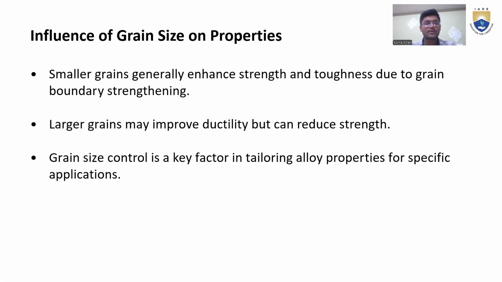And influence of grain size on properties. What is grain size and what is its influence on the properties of alloys? Here, smaller grains generally enhance strength and toughness due to grain boundary strengthening. Larger grains may improve ductility but can reduce strength. So small grains are mainly used for toughness due to the grain boundaries, and larger grains give ductility because of the reduction of strength.